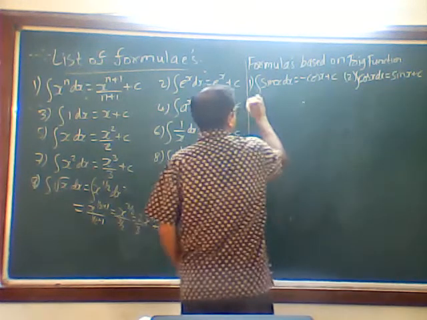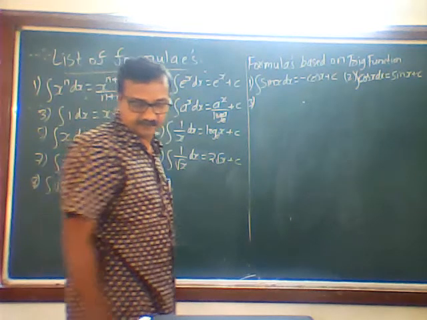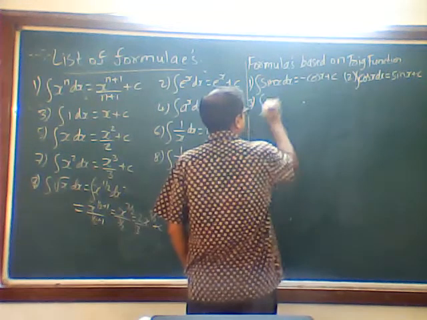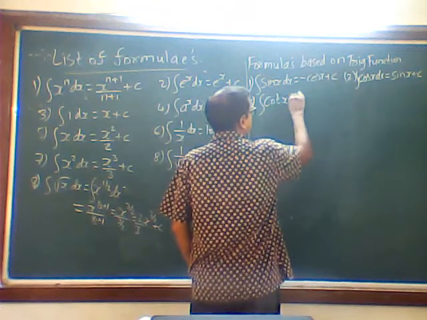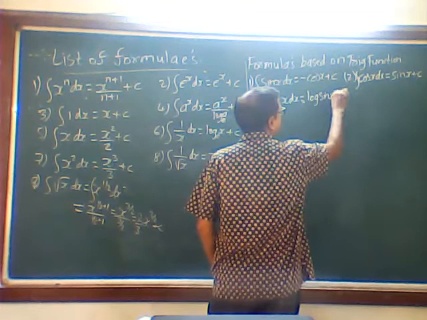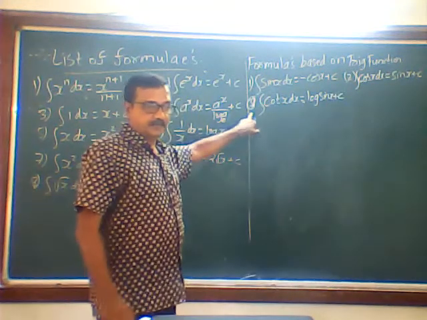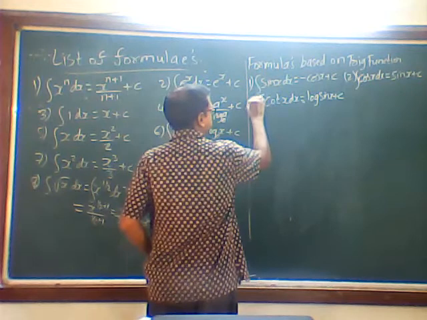Now third one, integration of cot x dx. It is log sin x plus c. I am putting a round mark here; I will tell you why later on.